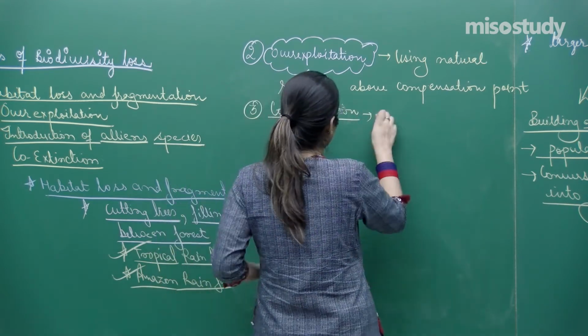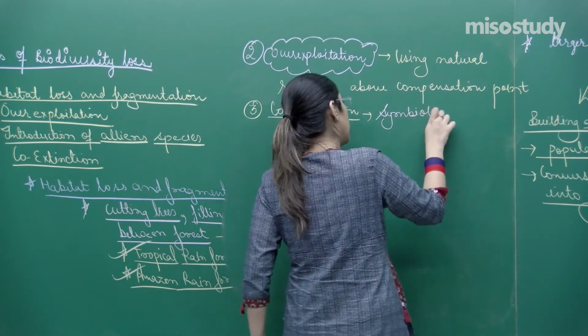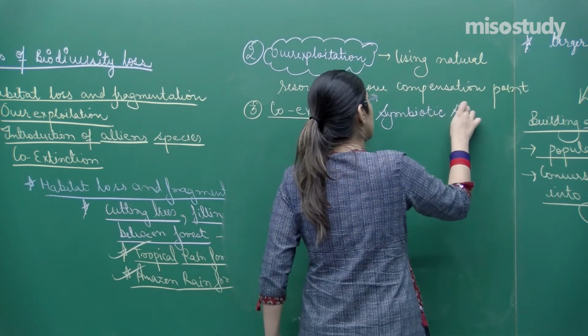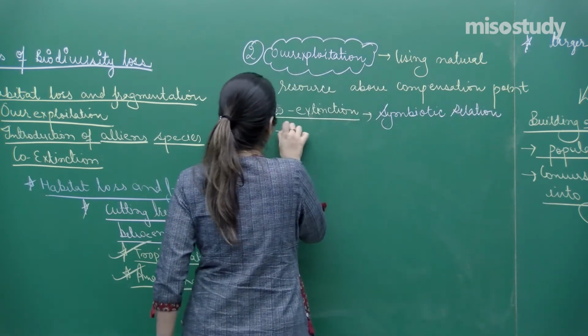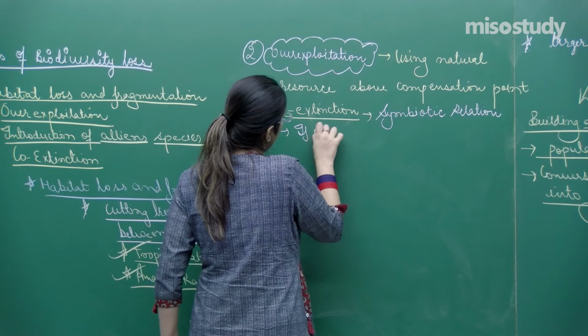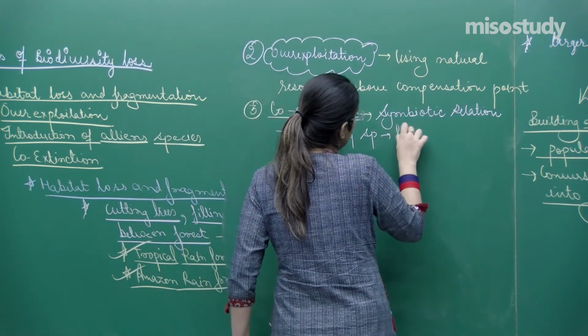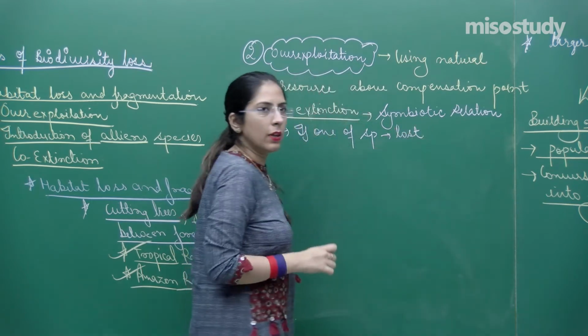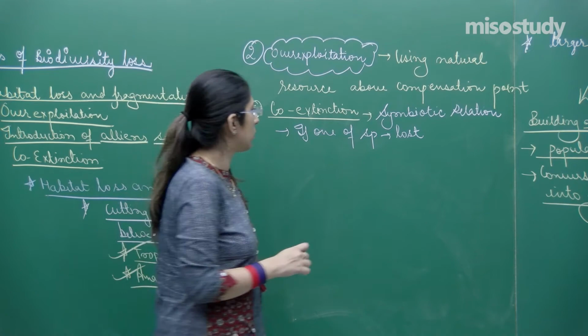Co-extinction happens where? In case of a symbiotic relationship. In a symbiotic relation, what happens if one of the species is lost, and that species is in interaction with species 2?